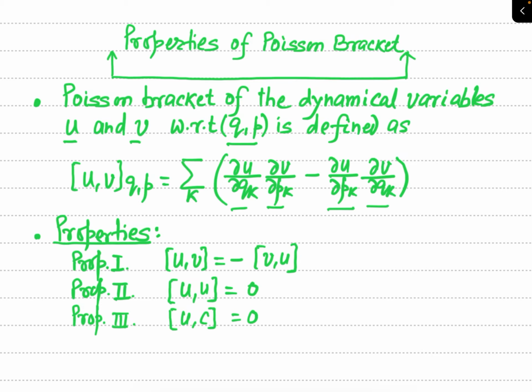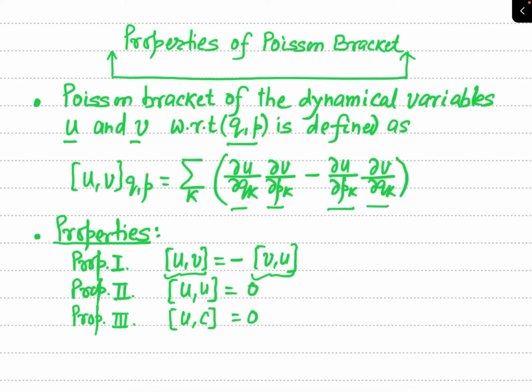And we have seen the three properties of this Poisson bracket in the previous lecture. So I have mentioned here all those three properties. In the first lecture you have seen the proof of these properties, so I have mentioned it here directly. You have seen in the first property that the Poisson bracket of two dynamical variables does not obey the commutative law of algebra. It means Poisson bracket of u and v is not equal to Poisson bracket of v and u, but it is equal to minus Poisson bracket of v and u.